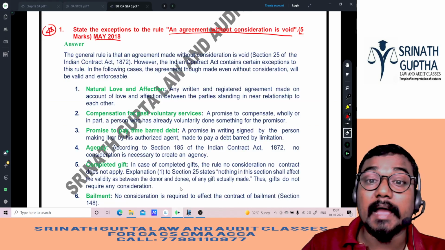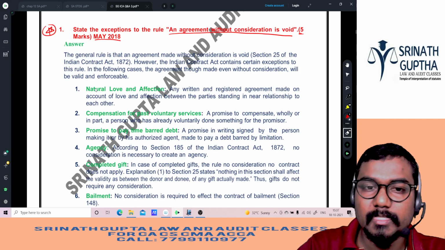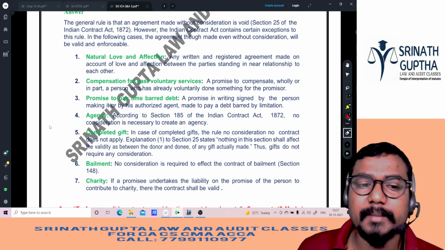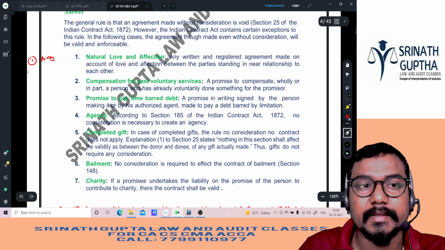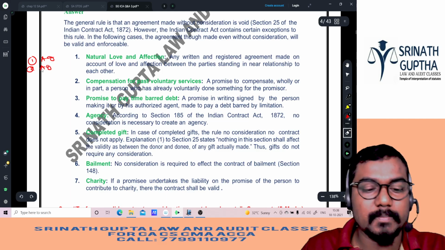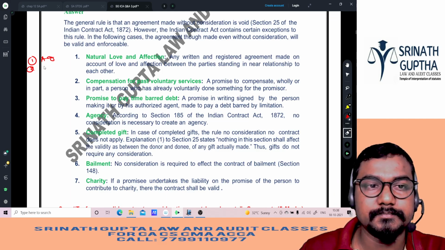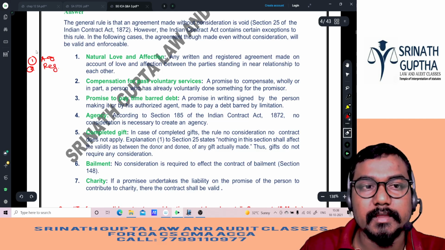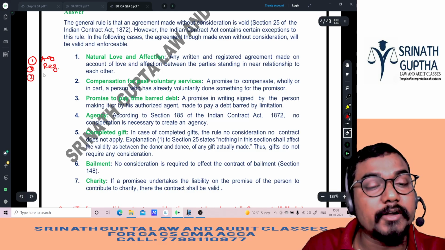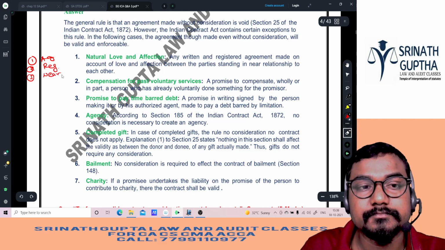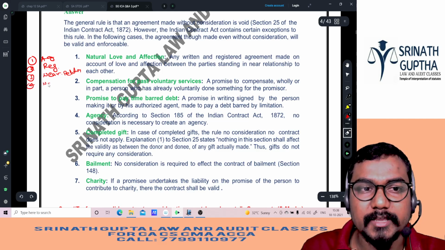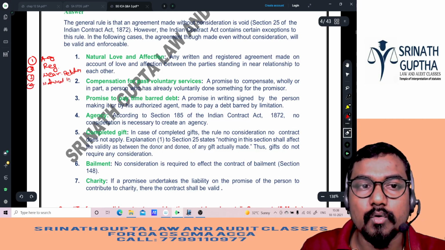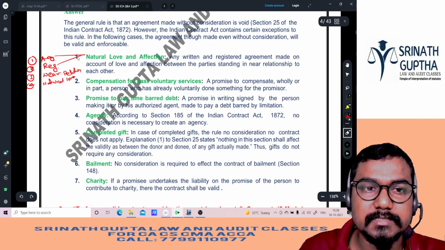The first one is the agreement made on account of natural love and affection. We have discussed this in the face-to-face class also. An agreement without consideration is valid if the agreement is in writing, if the agreement is registered, if the parties to the contract stand in a near relationship, and there must exist natural love and affection. If these 4 conditions are satisfied, even without consideration, there is a valid contract.